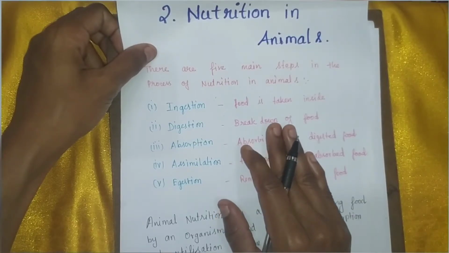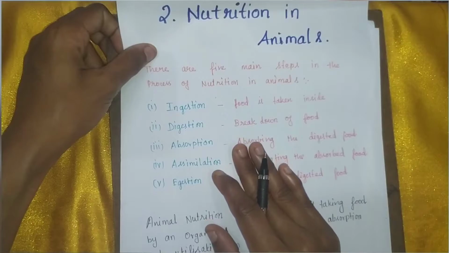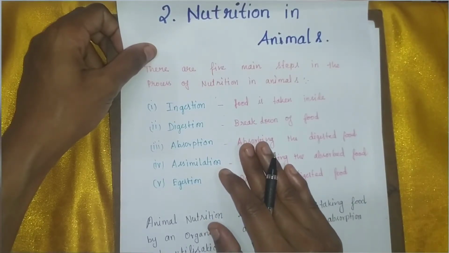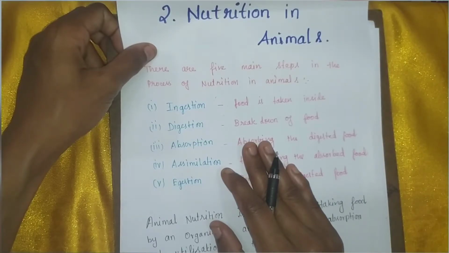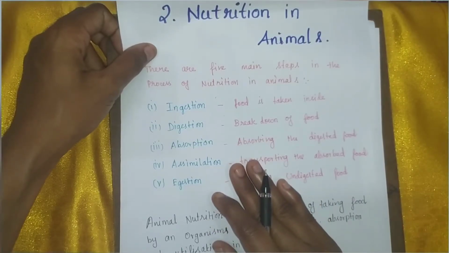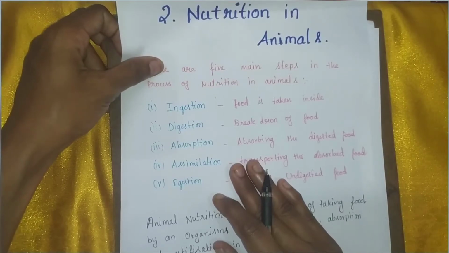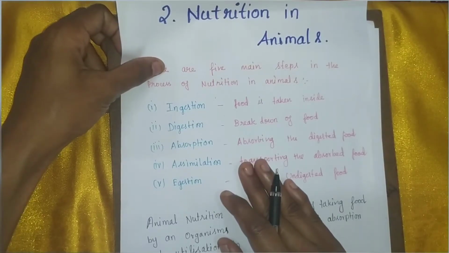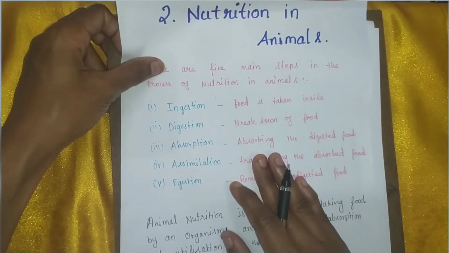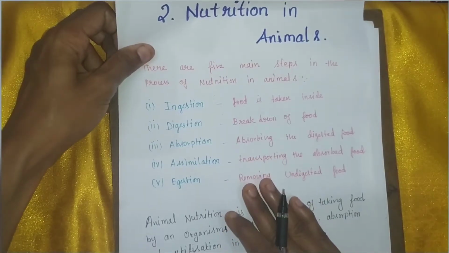This is digestion. Digestion means the breakdown of complex substances of food into simple soluble substances. And the next step is absorption. What is absorption? Absorbing the digested food by their body liquids is known as absorption. What is assimilation? Assimilation means transporting the absorbed food to the different parts of their body and utilizing it.